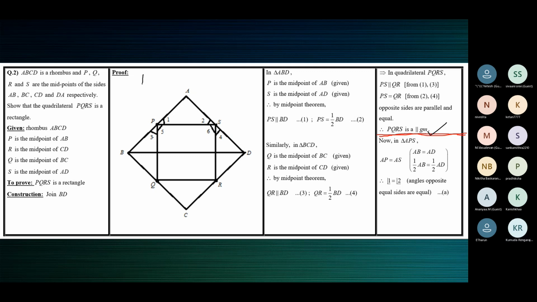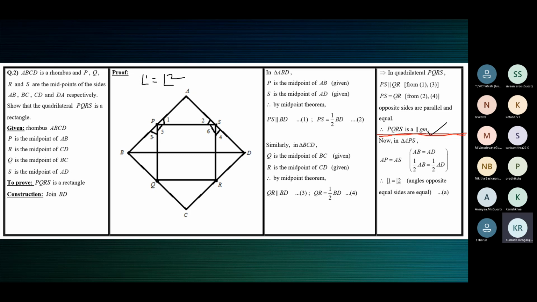Now, angle 1 is equal to angle 2. Why? Is AB equal to AD? You must say yes, because ABCD is a rhombus, all sides are equal.